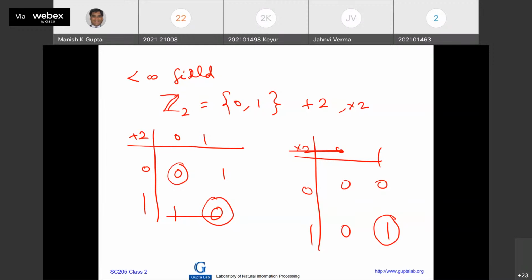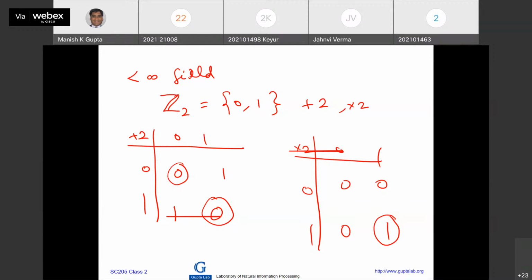तो दो नंबर की फील्ड हो गई. इससे कम हो सकती है क्या? Because every field will require, because if you want to do all the four operations, you require at least additive identity and multiplicative identity तो होना ही चाहिए, right? At least those two things. दो से कम तो हो ही नहीं सकती, right? At least 0 and 1 should be there. Very good. So we have constructed a field with two elements.